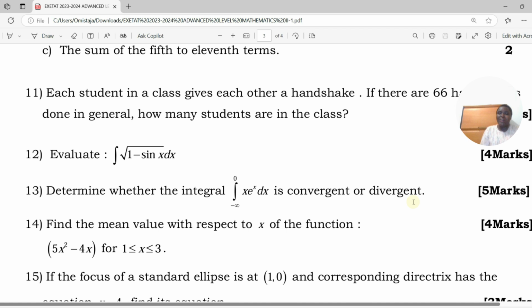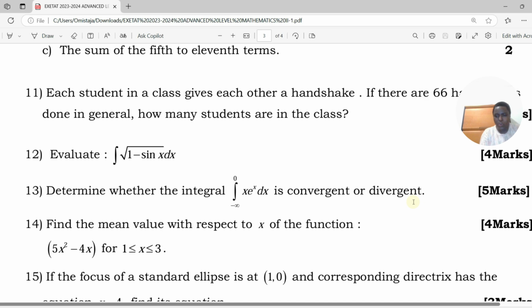So what we have to do in this question is to compute this integral and see if we will get a value which is different from either minus infinity or plus infinity. If we get that value, it will be convergent. If we get minus infinity or plus infinity, then this integral will be divergent.